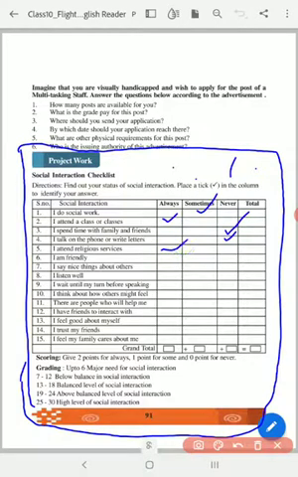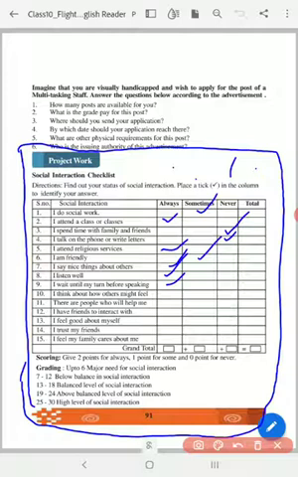Of course I do. I am friendly. Yes, sometimes. I say nice things about others. Of course. I listen well. Yeah, I listen well. I wait until my turn before speaking. Yeah, I always do that. So like that you need to complete it.